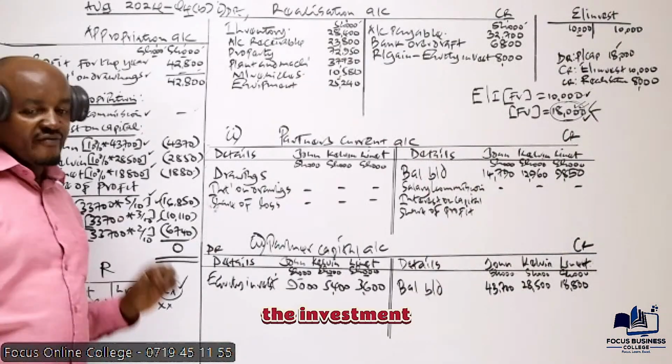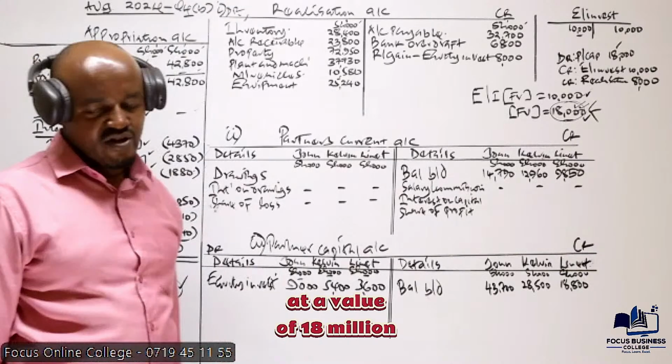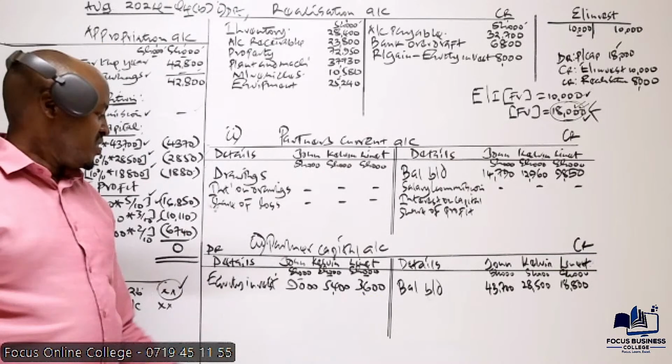They are 18 million. It's a value of 18 in note number. We have shared a value of, that's what